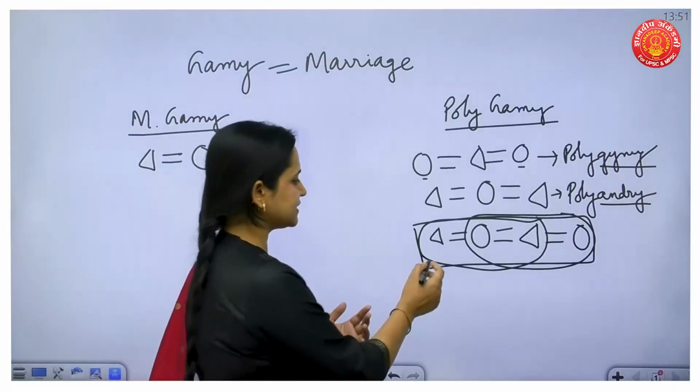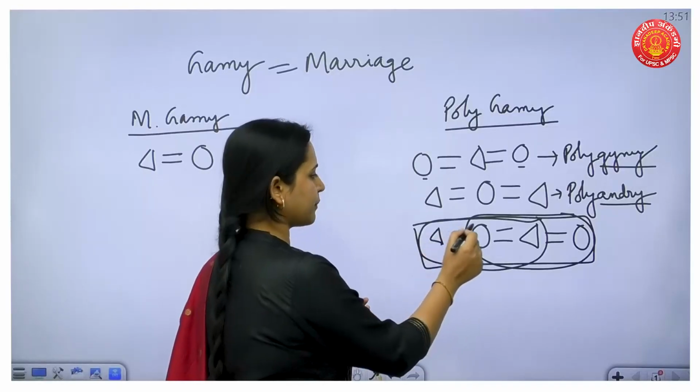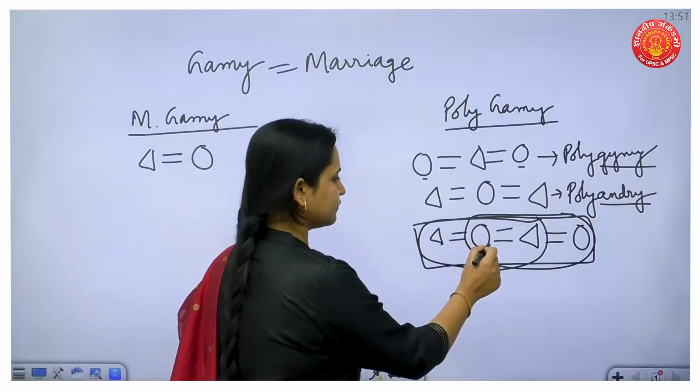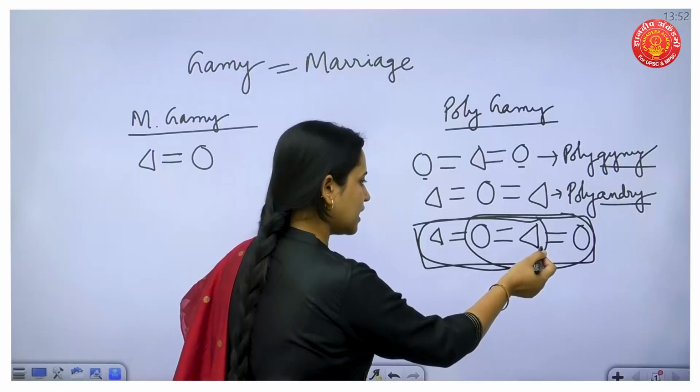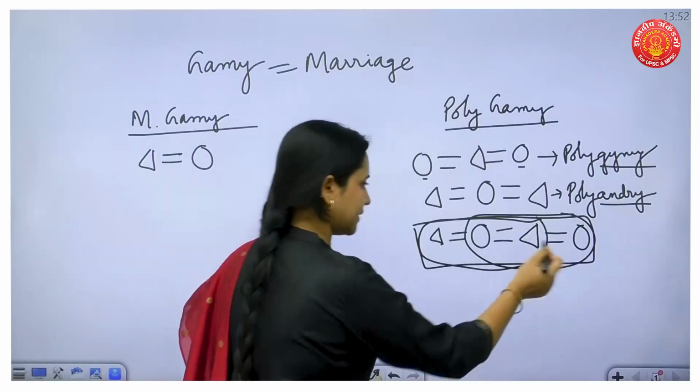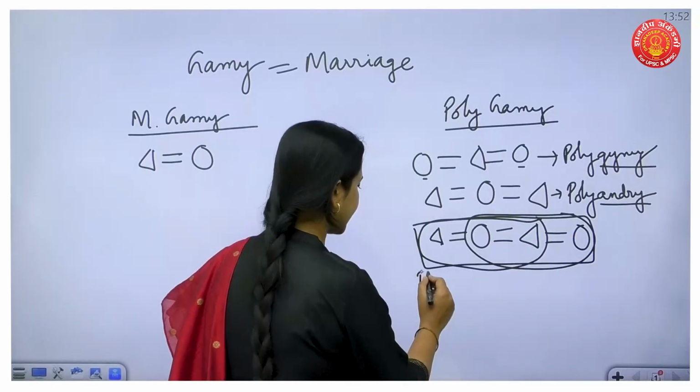So here you can see this man married this woman, and this woman married another man. Again this man married another woman. So this is polygynandry.